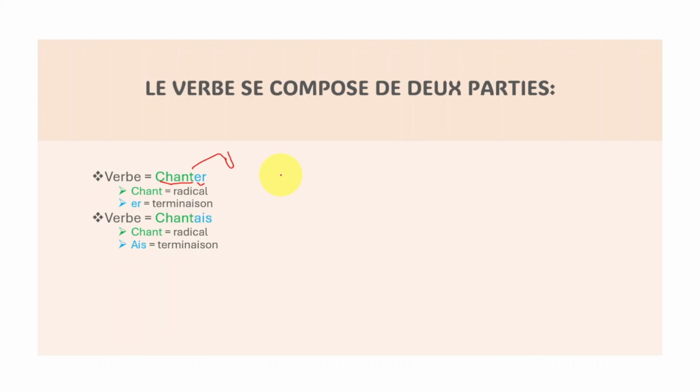So, here, we use this in different tenses. I'm going to explain to you about le temps composé, temps simple, plus-que-parfait, futur. You're going to understand that after, okay? So, now I just want to show the two parts we have in a verb. We have this part, called radical, and then this part, called terminaison. Okay?